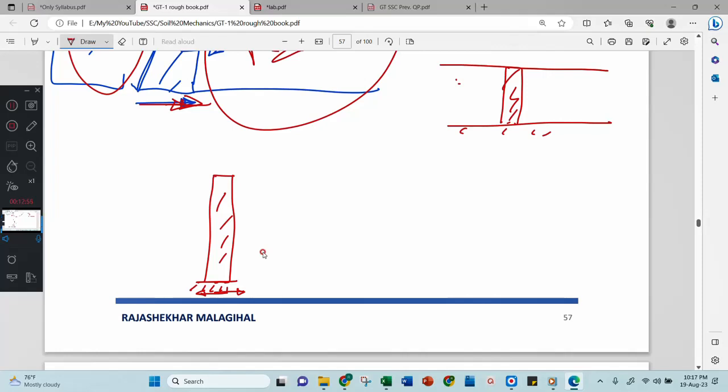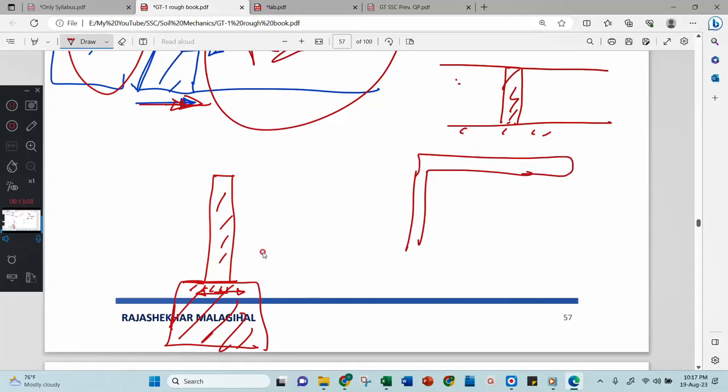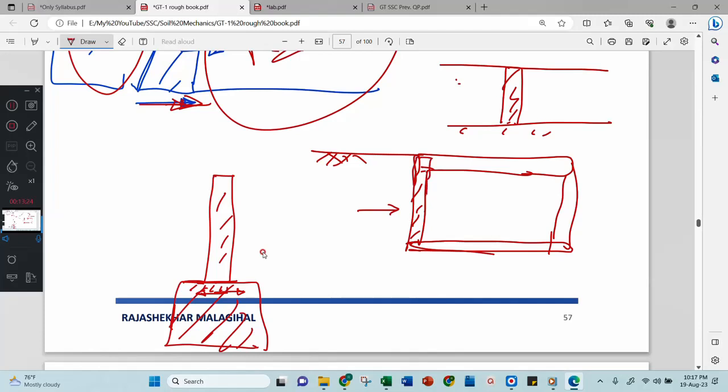The examples are this wall is firmly founded, or this wall is connected with another beam, and this beam is connected with another wall. Now, box culverts are like this. There is soil here. This soil will of course push this wall, but this wall will not move. Why? Because that is restrained. Now this wall is designed with the at rest pressure.